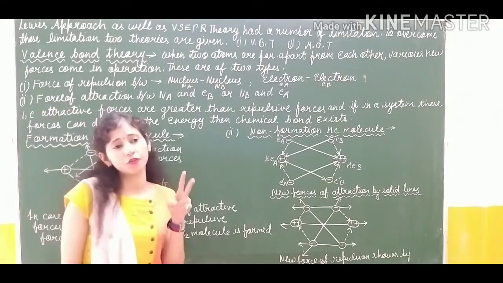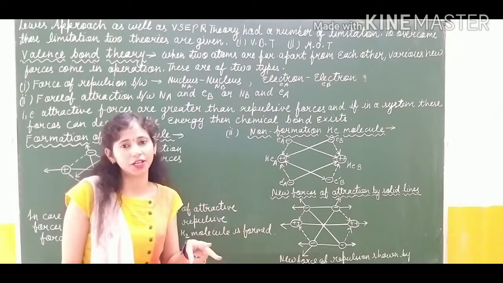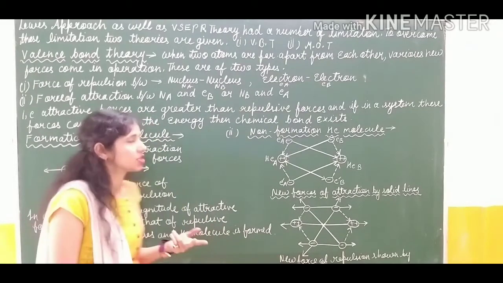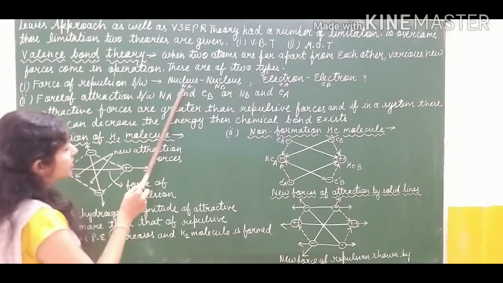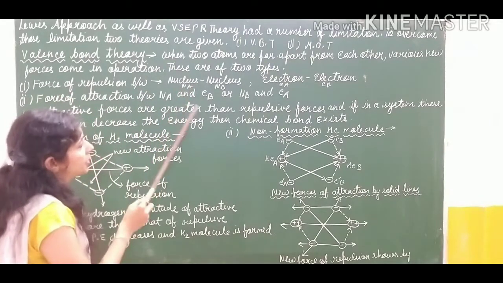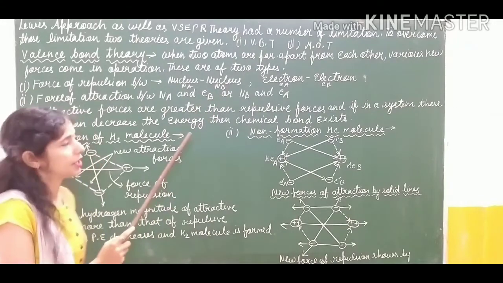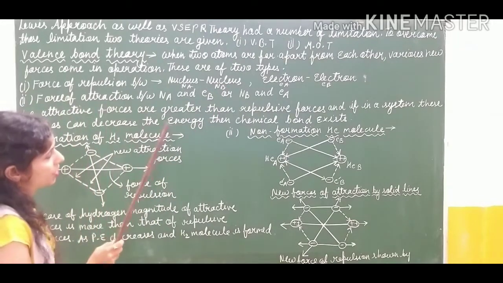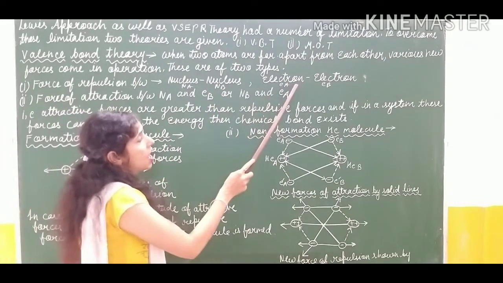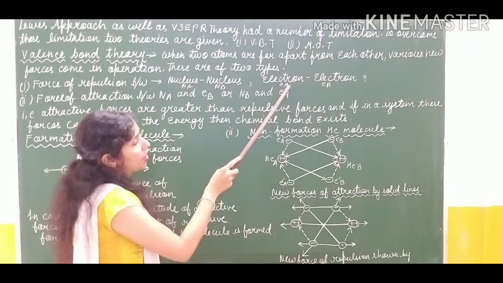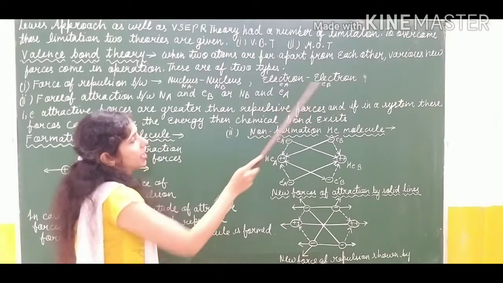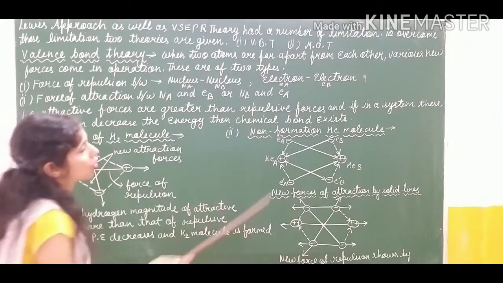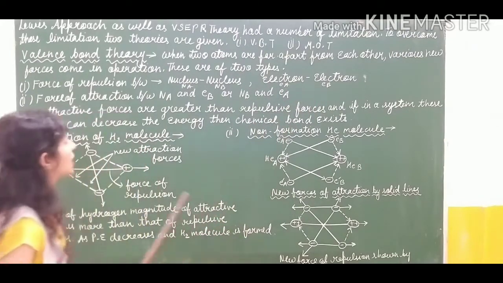So if the nuclei of two different atoms have the same charges, you have to see the force of repulsion that takes place between the nucleus of one atom and the nucleus of another atom. Next, if the electron of one atom, EA, and the electron of another atom, EB, then a repulsion force will be created because they both have the same charges.